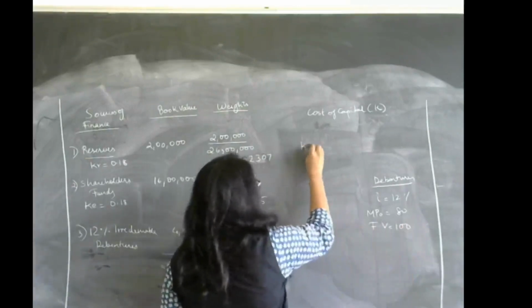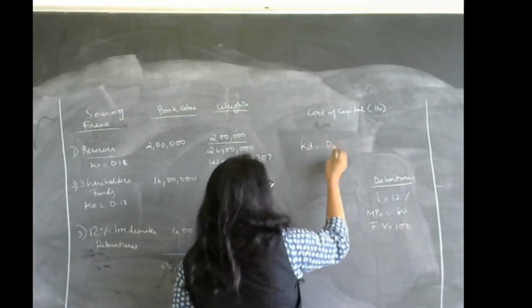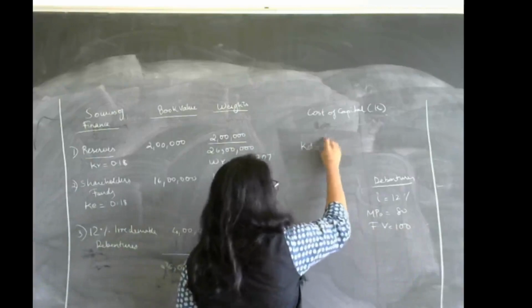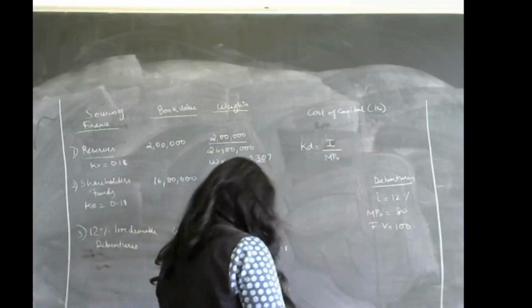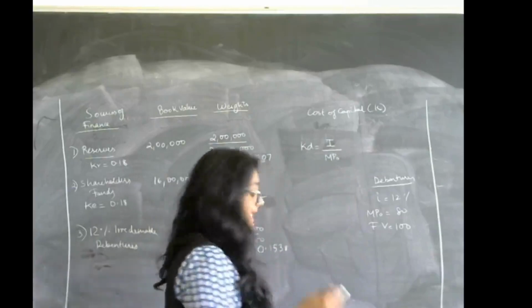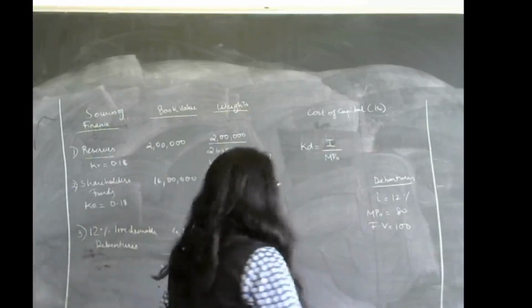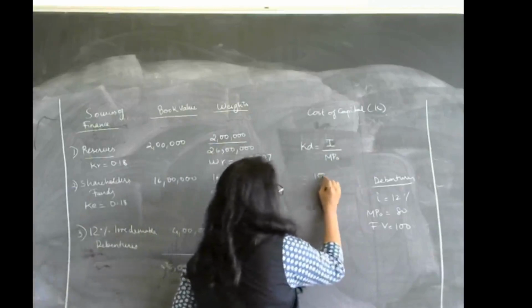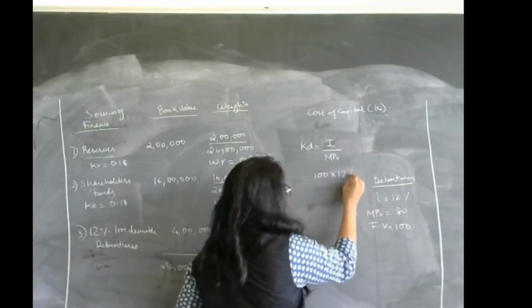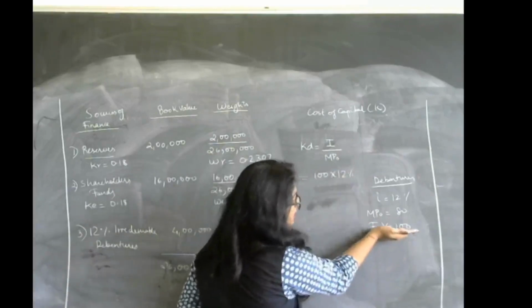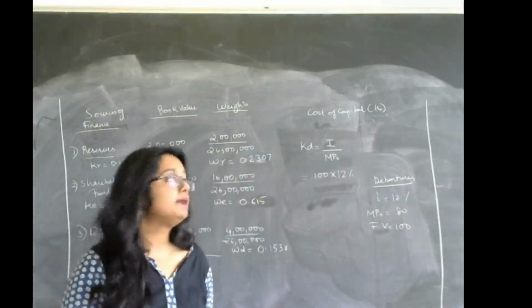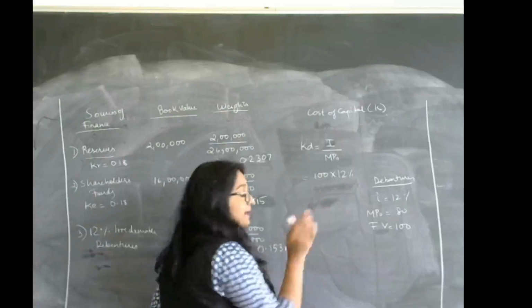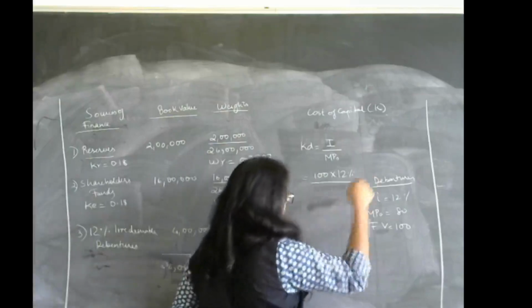So KD, it is equal to what? Interest divided by current market price. So that is what KD is. Okay, so interest is going to be 100 into 12%. Why? Because the face value is 100, the interest rate is 12%, because it is 12% irredeemable debentures. So divided by current market price.